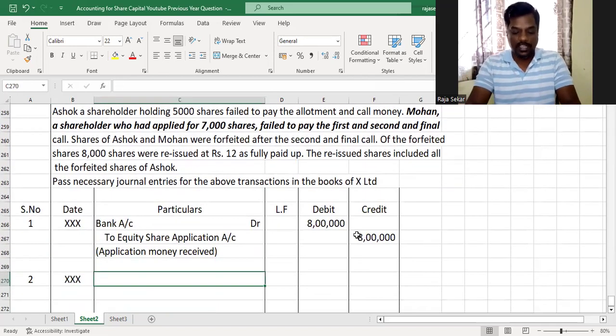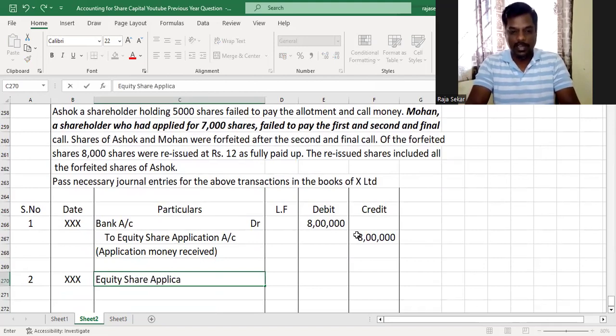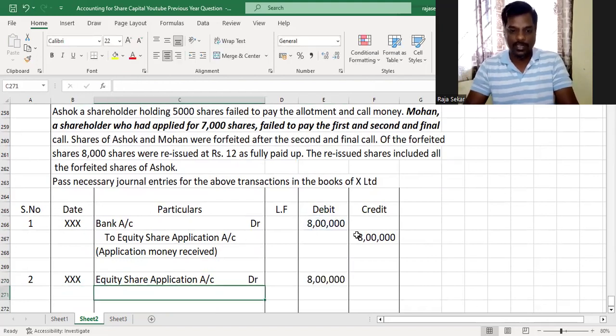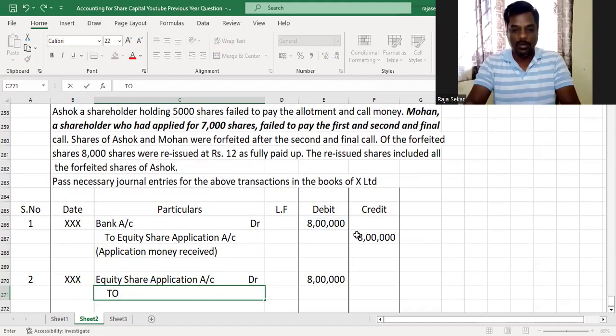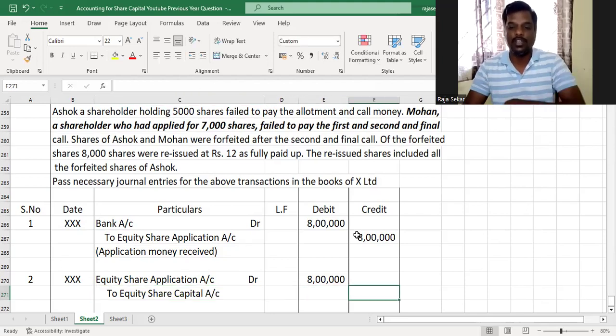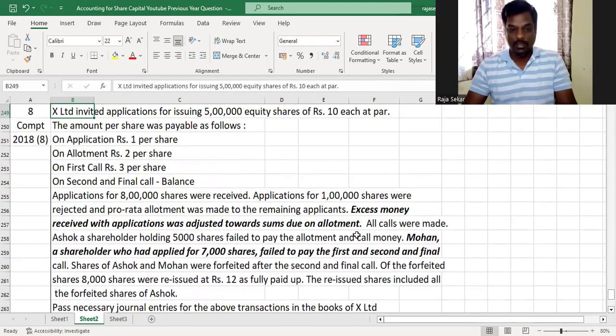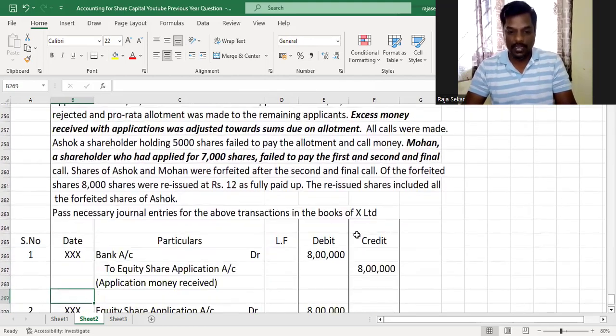Yeah, so first thing, the second entry when you're allotting the shares, always and every time, debit equity share application with the full amount that you credited in the previous entry. Understood? Every single thing that you write correctly will have marks, my dear children, and therefore I want you to remember not to give up when you see such a big question. If you follow every single step carefully, it might fetch you 3 marks out of the 6 marks. Or you might end up solving the full 6 marks itself. It is very easy to solve this question completely. It's not difficult at all. Just pay attention. Okay.